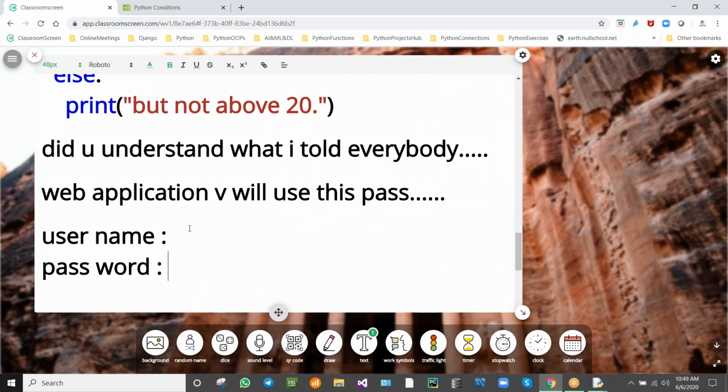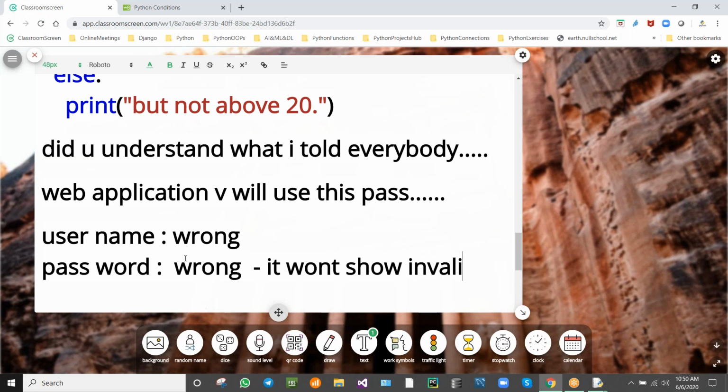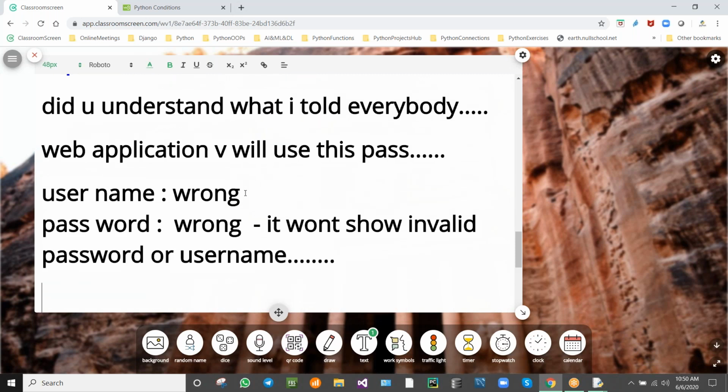So whenever we enter the wrong password or username, it won't show an invalid password or username. It won't show like this, but again it will show the empty cursor.